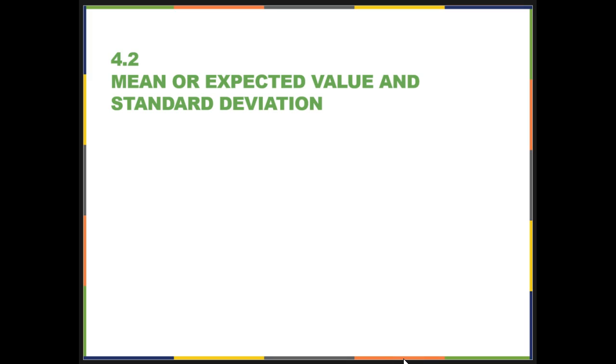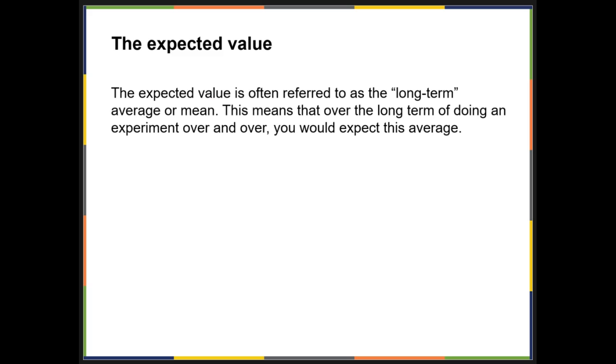In section 4.2, we are going to look at the mean or expected value and the standard deviation. The expected value is often referred to as the long-term average or mean. So this means that over the long term of doing an experiment over and over, you would expect this average.